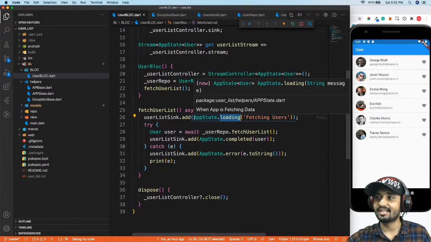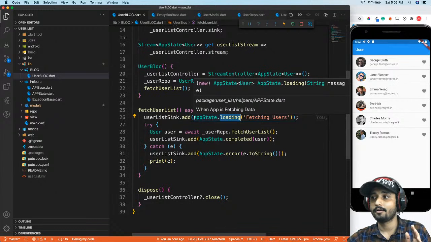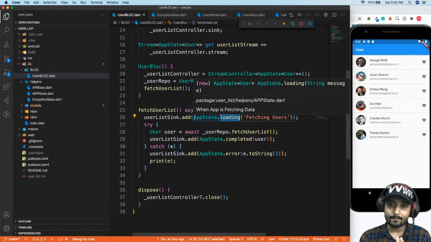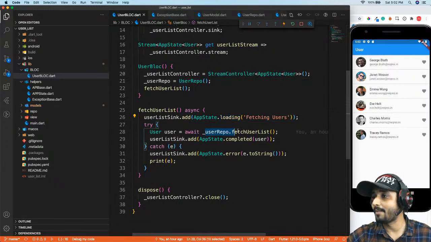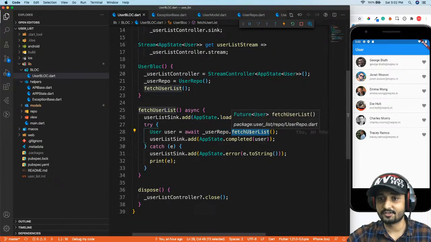This is nothing but changing the state of our whole app. This is going to change the state of our app, and it is going to add our app state to the loading state and display this message. Now, while loading, I want to get the data from the server. So now you can see this user method, the fetch user list.